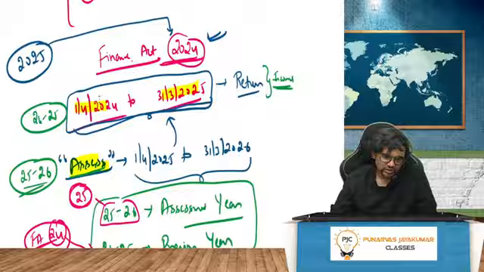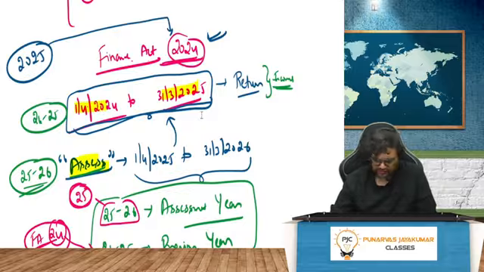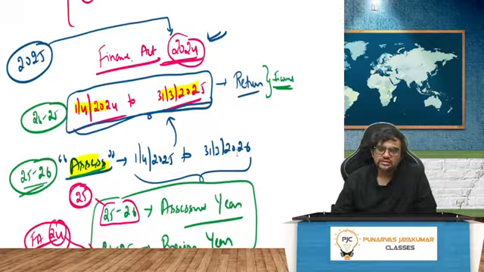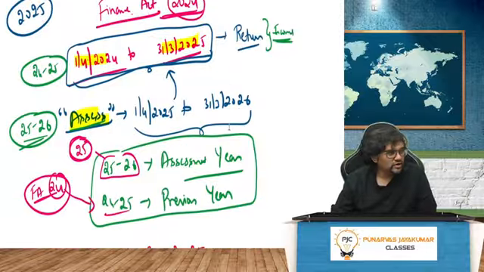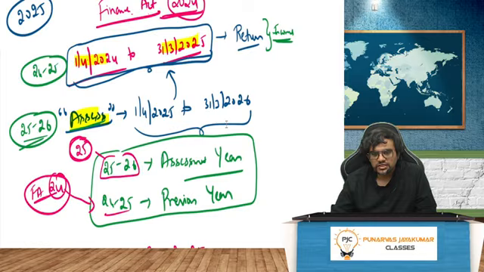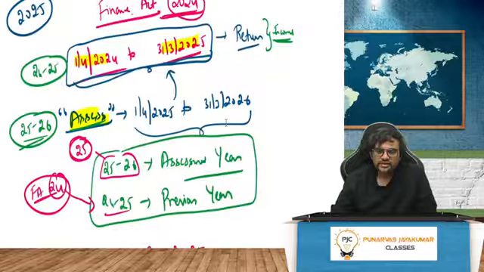The next year, because the income tax department will not assess it this year. You'll have to earn the income till 31st March. When will the assessment happen? Next year, 1st April 25 to 31st March 26. So ultimately, 24-25 will be called the previous year and 25-26 will be called the assessment year. What is assessment year? The year in which the income will be assessed. So what is the year in which income will be assessed?